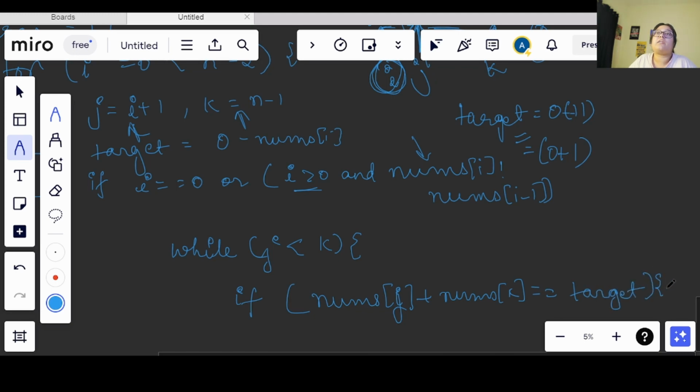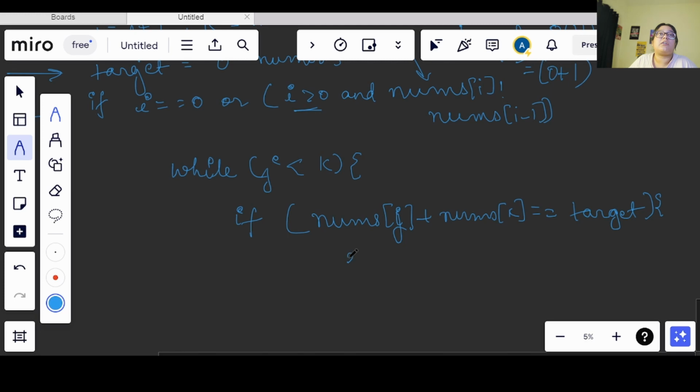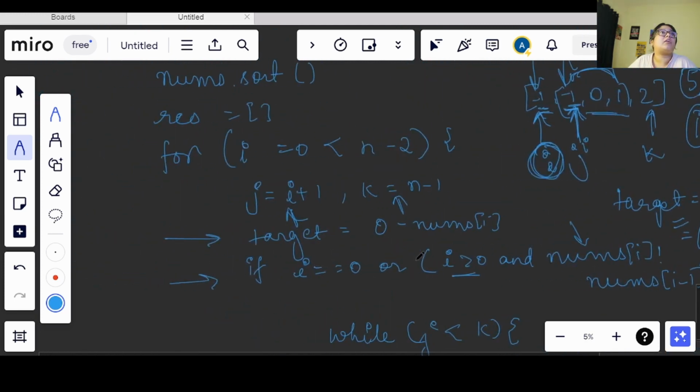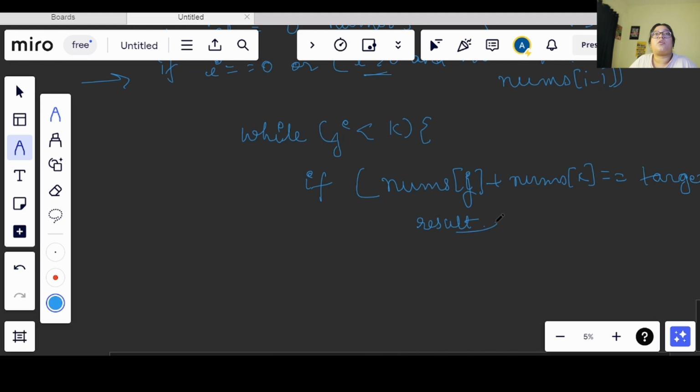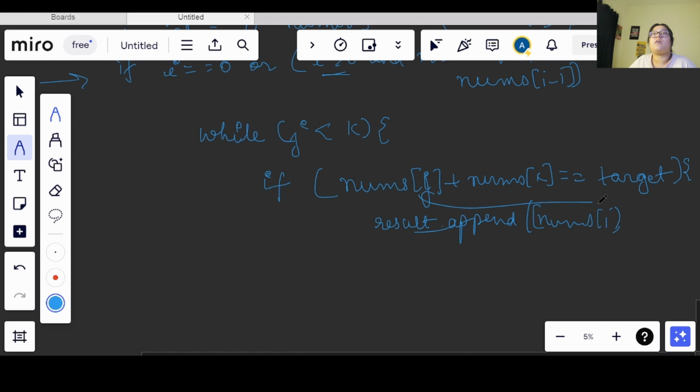So in that case, we will append our result. I declared res, I guess. Let me change it here. result dot append. So I will be appending the nums of I, in the same way, this j will come and this k will come.